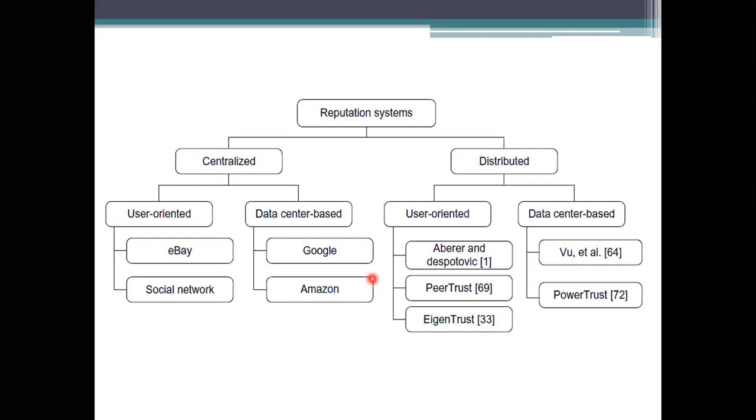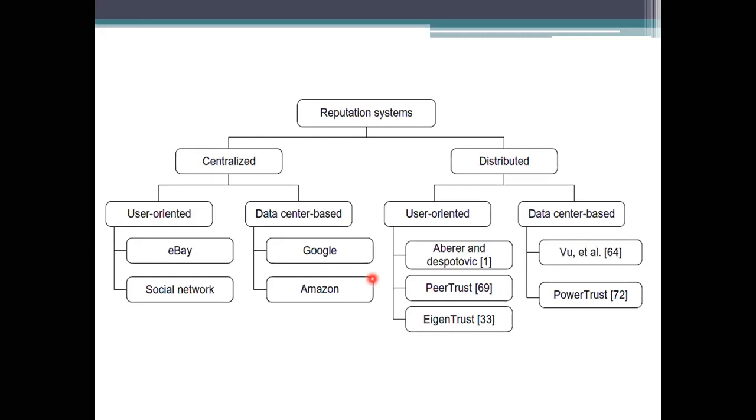User oriented means the user has to be given access first, and only when they are able to access will the service be provided. So that is the social networks. eBay is considered centralized, which comes under the user oriented one. They commonly concentrate on the user or the agents, as eBay and the social networks do.